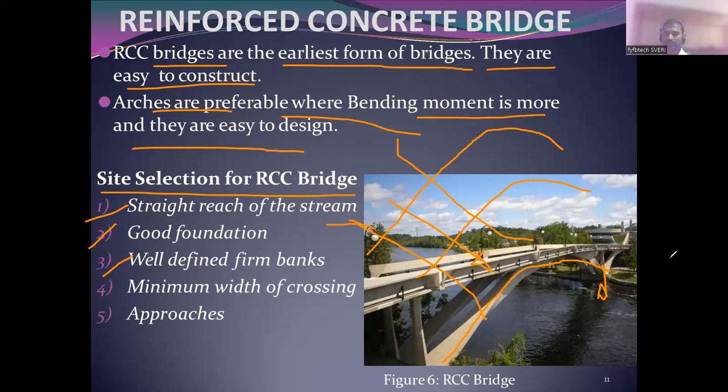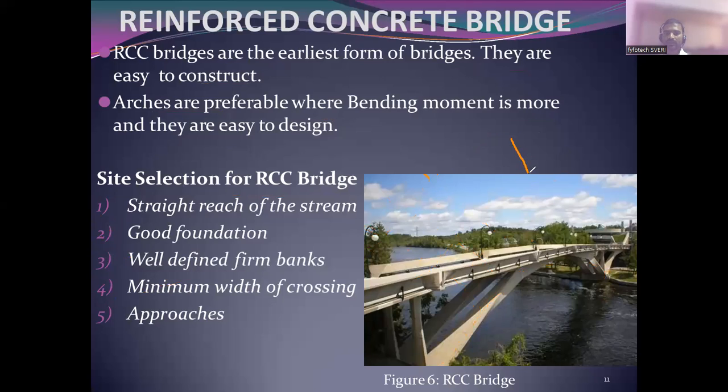Minimum width of crossing. Think that the river is flowing like this, I'm taking it randomly. You have to select a bridge site in such a way that the width of the river is small and it should be straight.